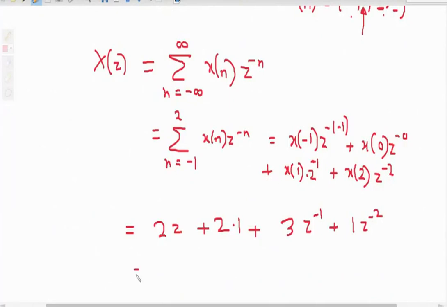So this is nothing but 2z plus 2 plus 3z inverse plus z raised to -2. So this is our answer.